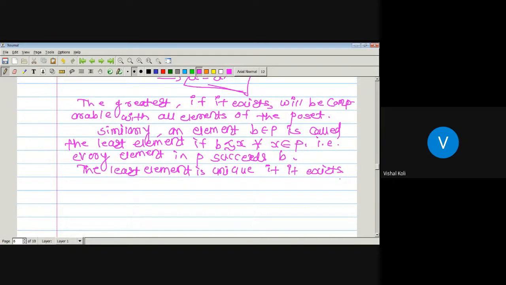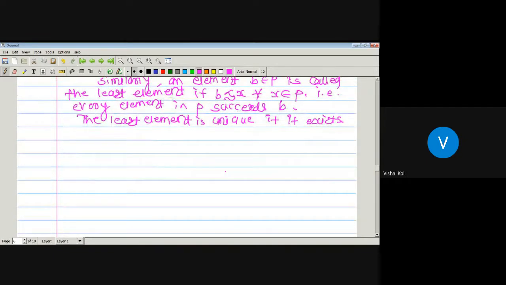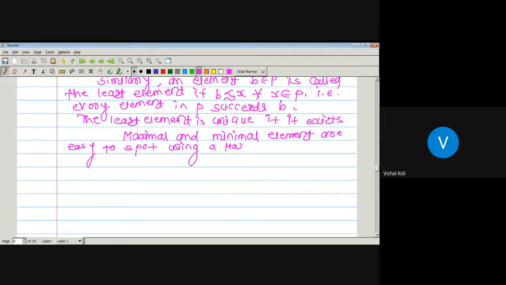Okay, now we will see how to find out the maximal and minimal element from a Hasse diagram. The maximal and minimal elements are easy to spot using a Hasse diagram.